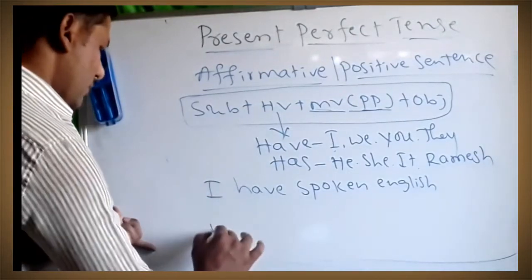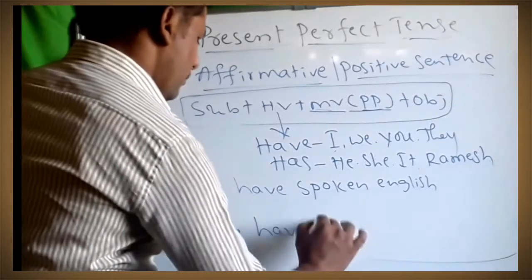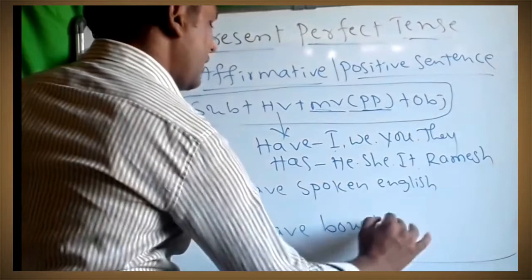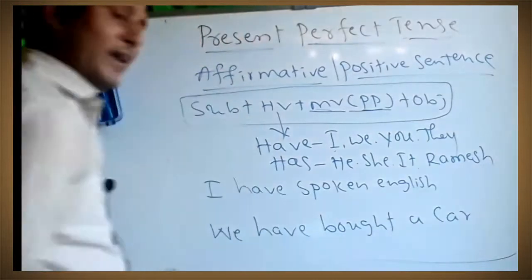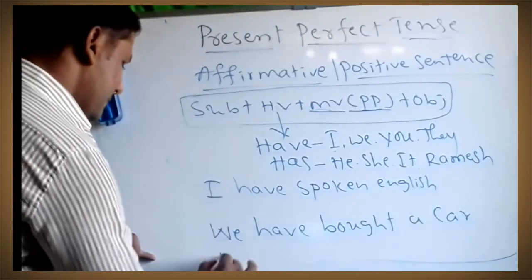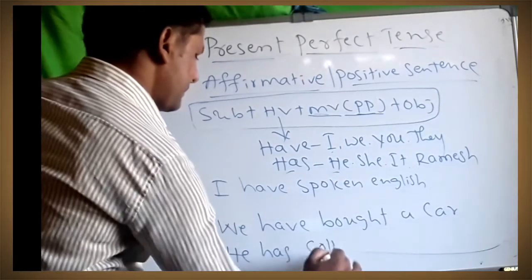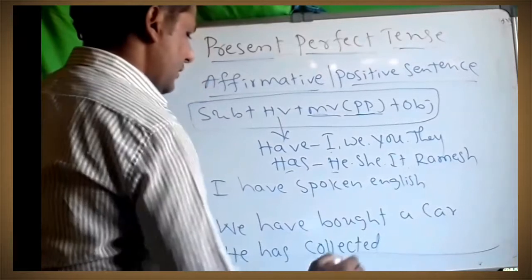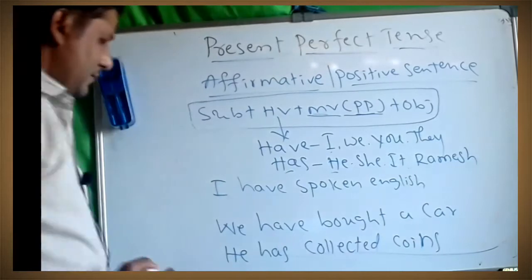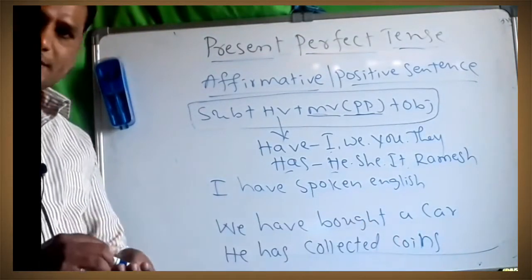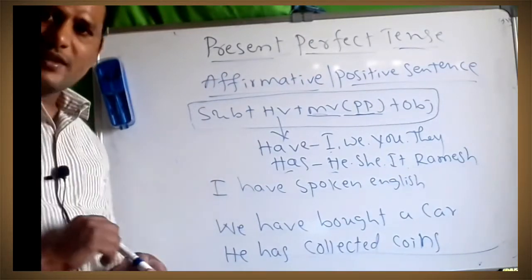Next sentence: we have bought, B-O-U-G-H-T, buy, bought. We have bought a car. Next, he has collected coins. He has collected coins. So these are called present perfect tense, and this is the affirmative sentence.